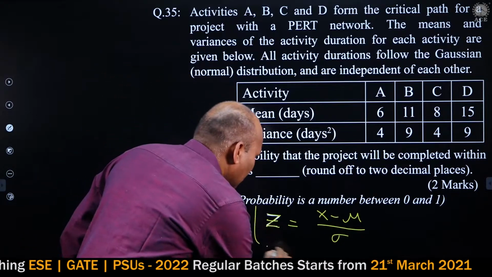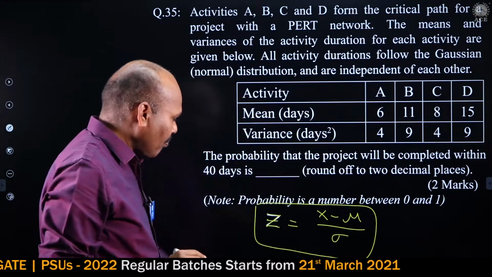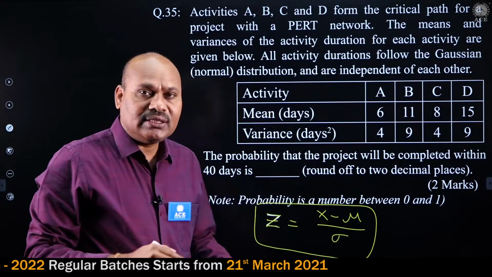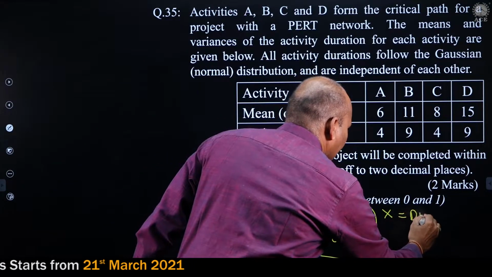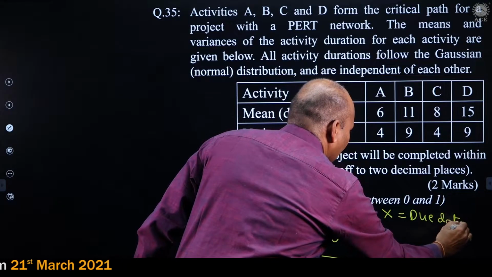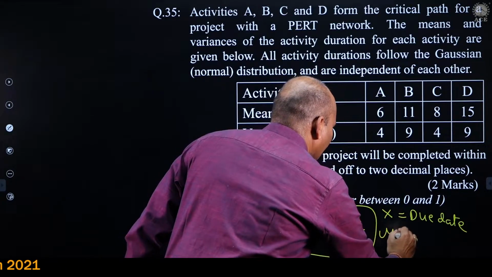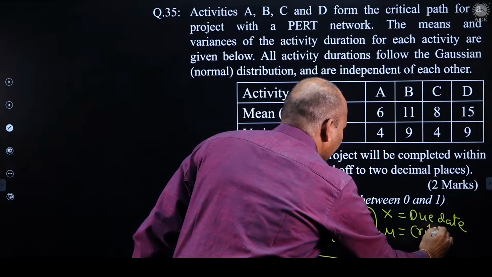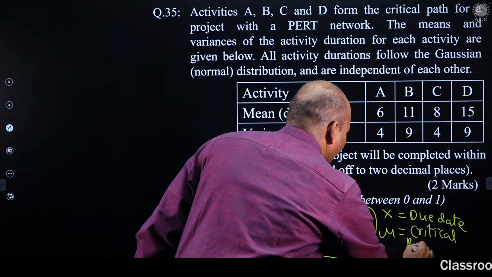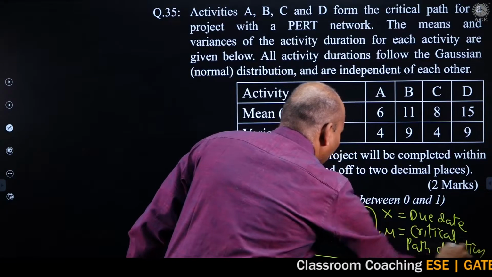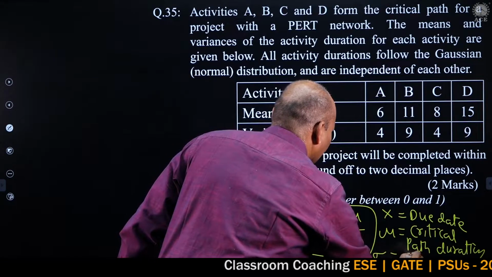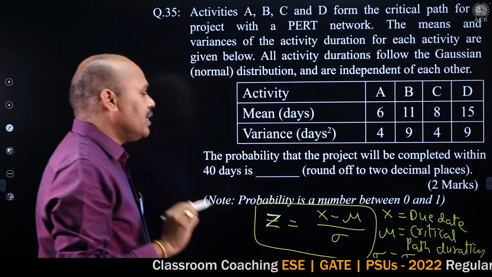In this formula, what is x? x is nothing but the due date. Mu is the critical path duration. And sigma is nothing but sigma CP, the standard deviation of the critical path.